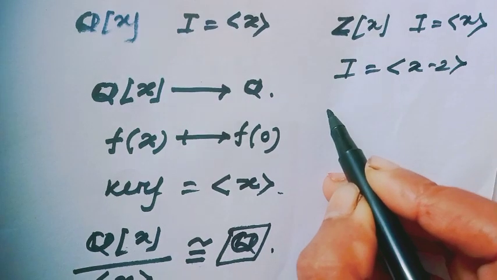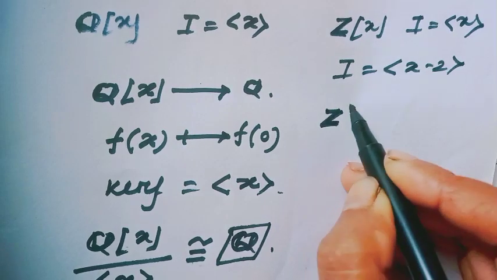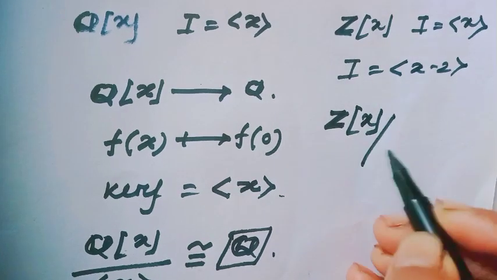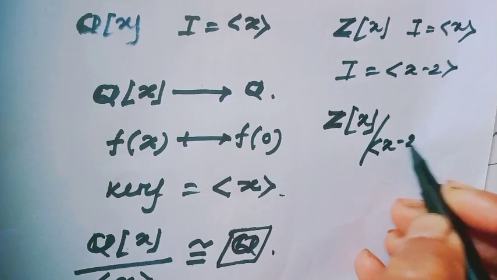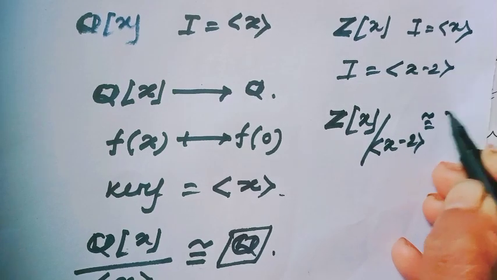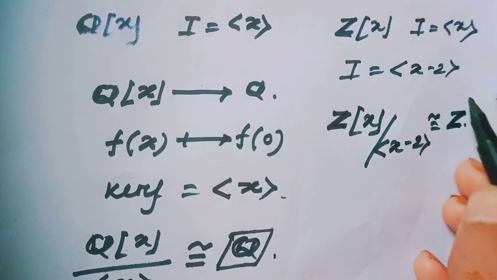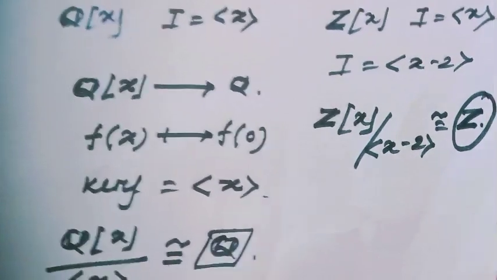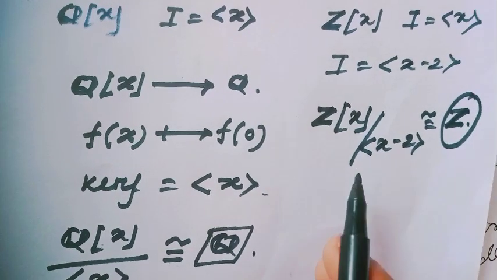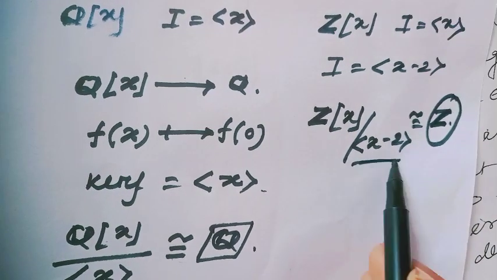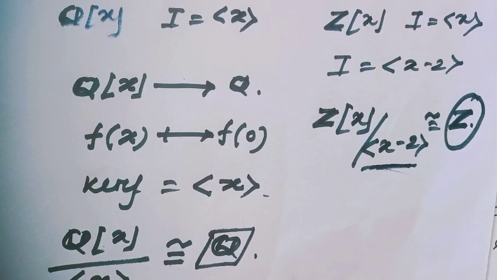But by this theorem, Z[x] modulo the ideal generated by x minus 2 would be isomorphic to the integers, and since the integers are an integral domain, we can tell this ideal is a prime ideal.